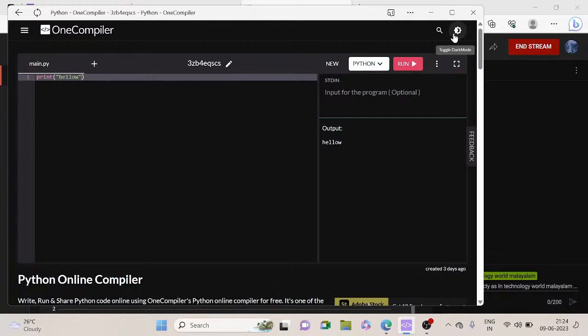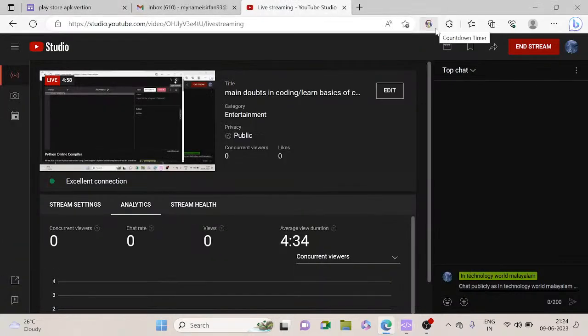If you're practicing with light mode, no problem, there are no coding errors. But I suggest dark mode, because it will reduce the strain on your eyes.